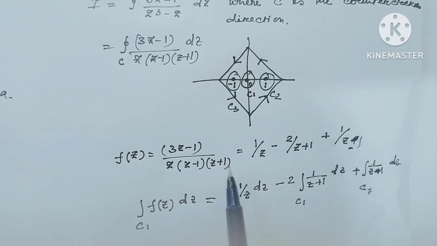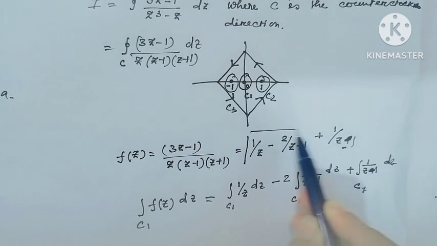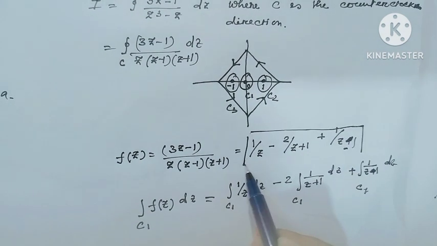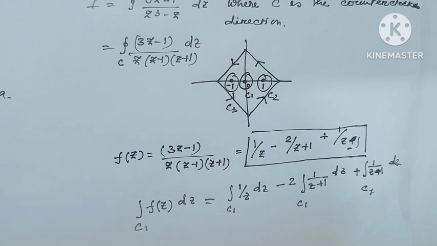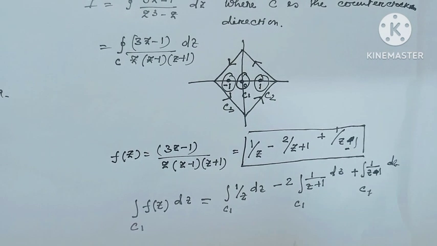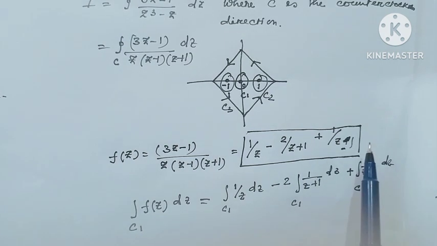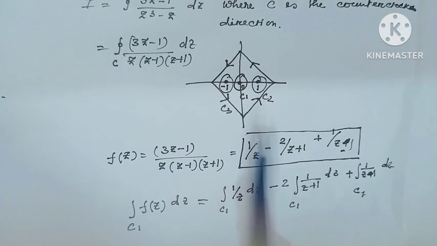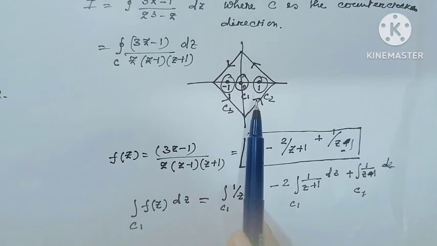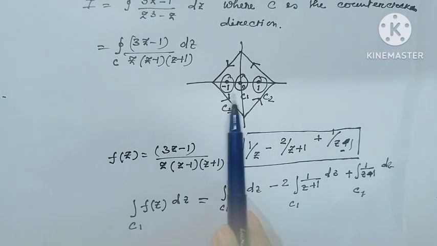Just fraction it, and this partial fraction, all of us know, is more difficult to find. If you evaluate, then this value would be 1 over z minus 2 over (z plus 1) plus 1 over (z minus 1). Notice here the singularities are at the points 0, 1 and minus 1.